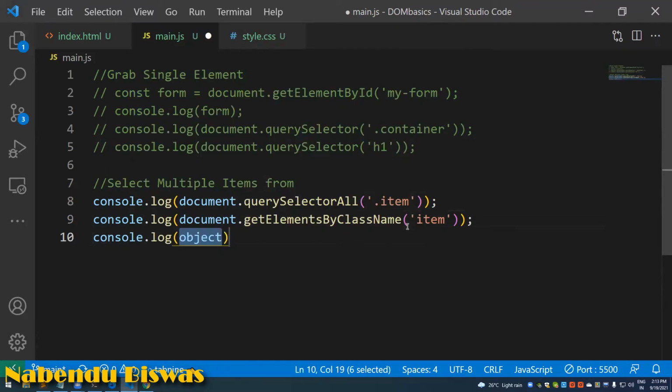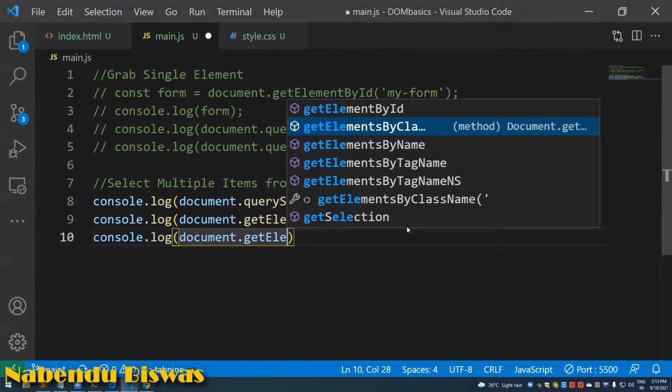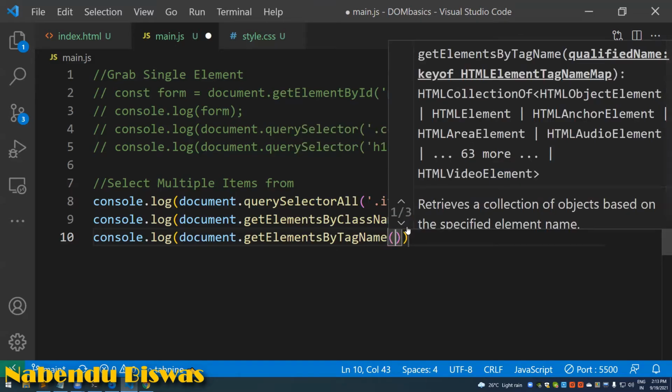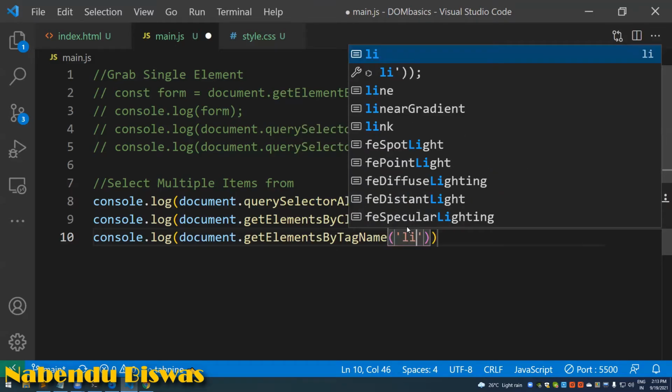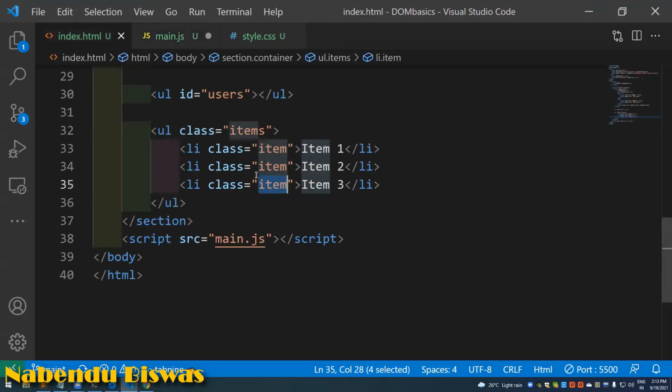Similarly, console.log document dot getElementsByTagName. Again there is elements in getElementsByTagName, and if I do it, I am selecting this item, and this li also.